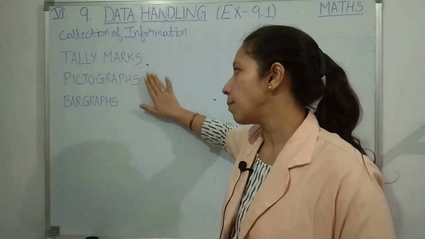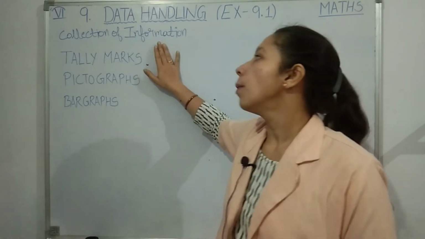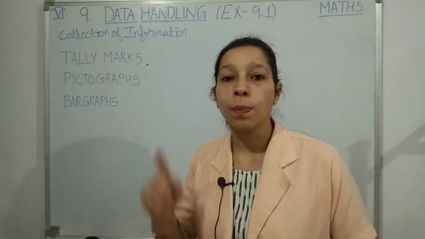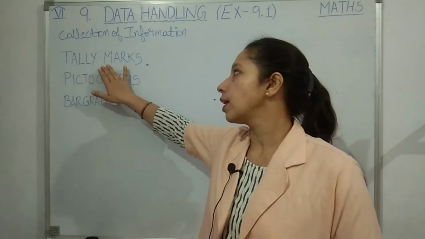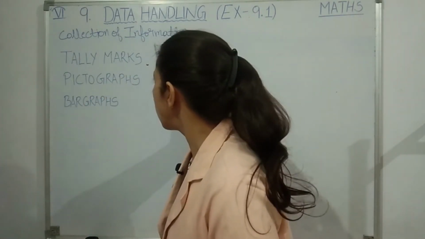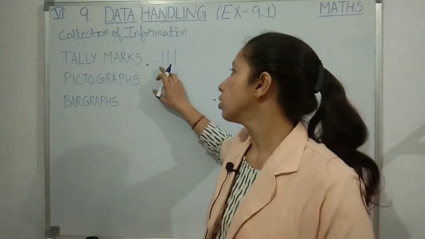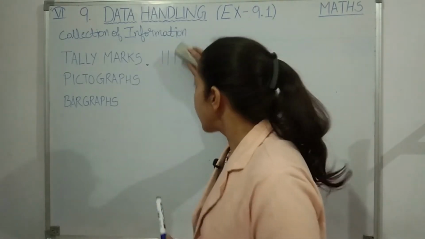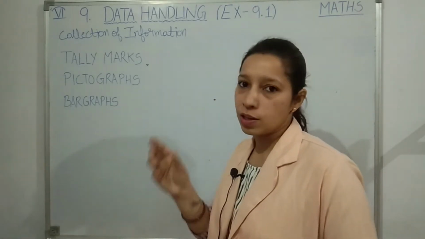The first way is telemarks, the another way is pictograph, and the third way is bar graph. Telemarks, mostly when we are asked to show the data in tabular form, students. Which form? Tabular form. Tabular means table, in the form of table. That time we can use the telemarks. For telemarks we use such vertical strokes. Suppose if you want to show 3 units, 3 numbers you want to show, so for each number you are going to put this vertical stroke. Again, we will see each and every topic in detail in this video. For now, I am just giving you a small introduction.